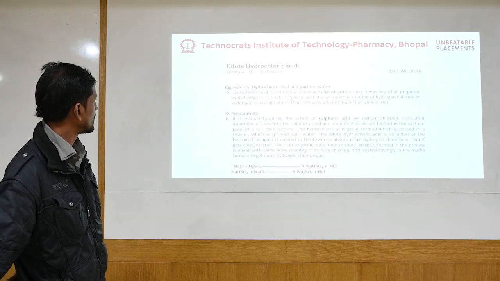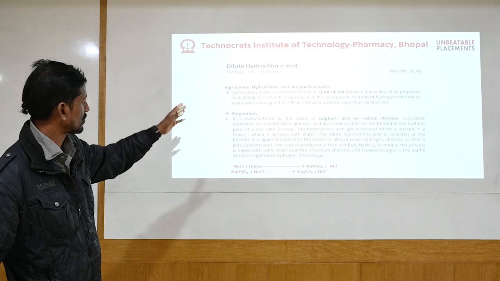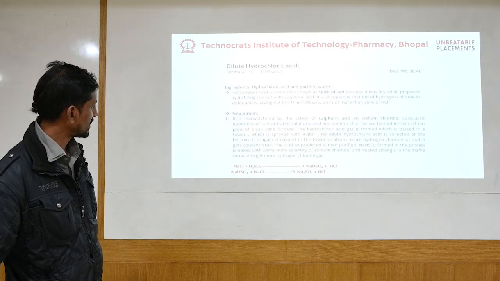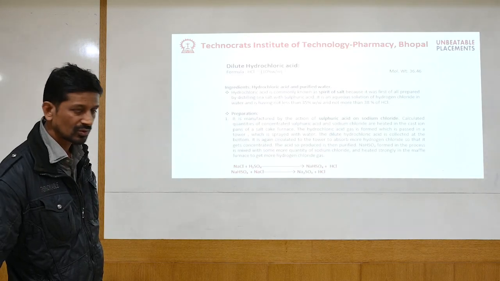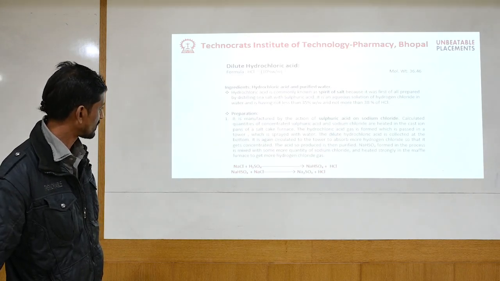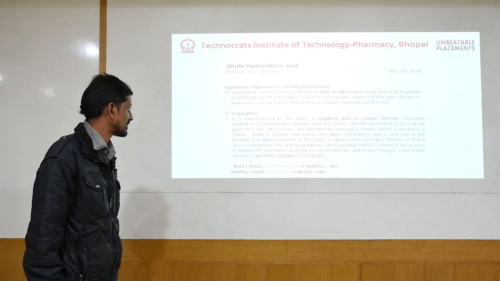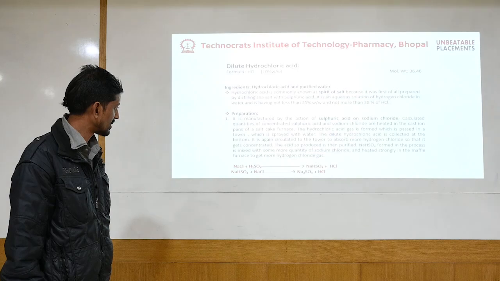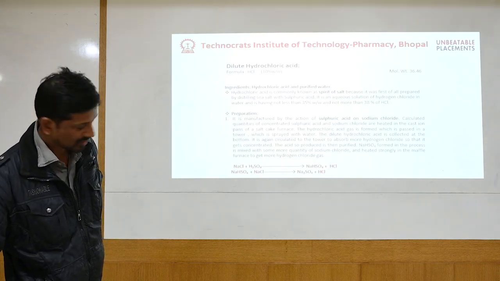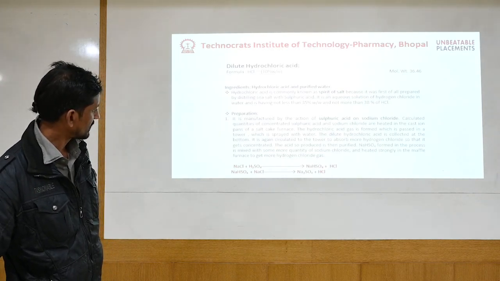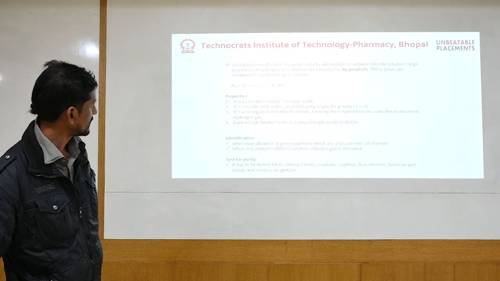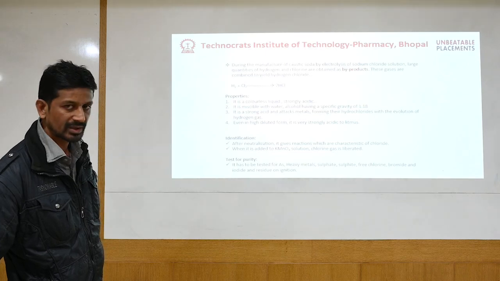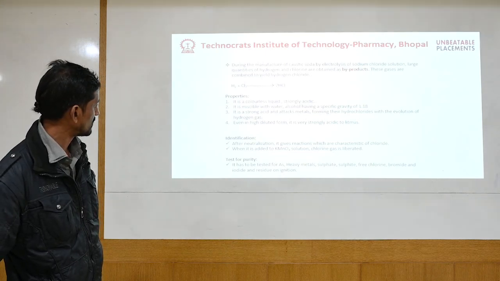Here are the details of dilute hydrochloric acid. It is quite dilute in nature, nearly 10% or less than that. This is an in situ preparation. We have to prepare it freshly using NaCl and sulfuric acid, where HCl is produced along with sodium hydrogen sulfate. Then these are the byproducts of it. There are other properties of HCl, but it is normally not given as an acidifier, so we shall move forward.